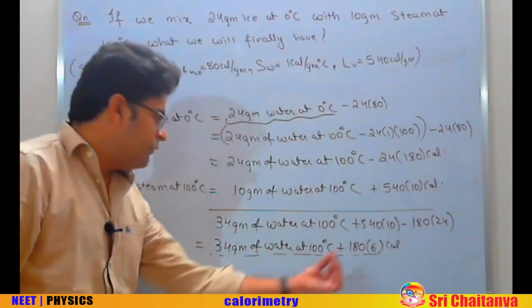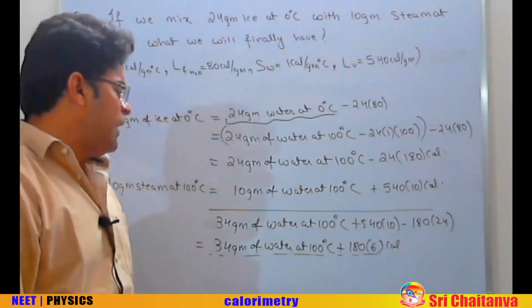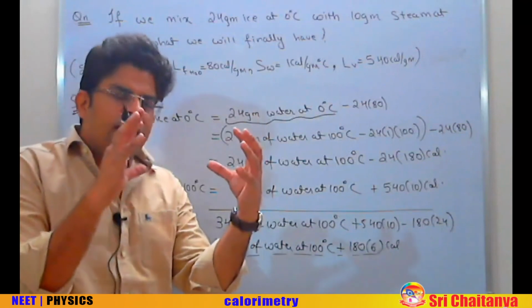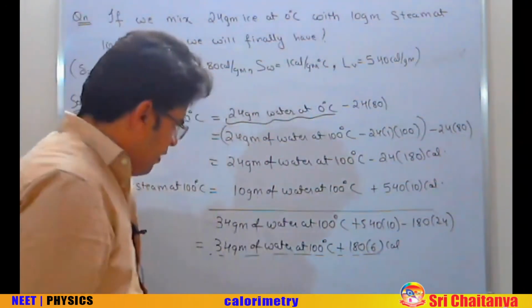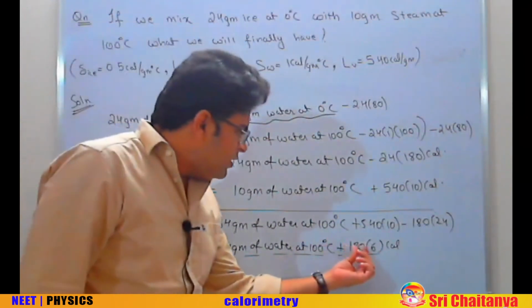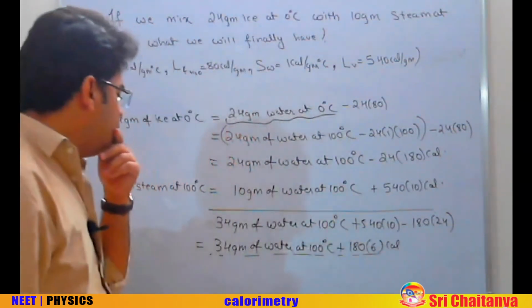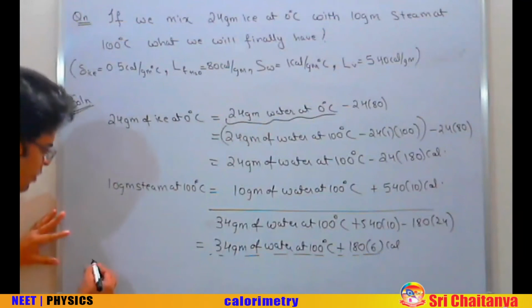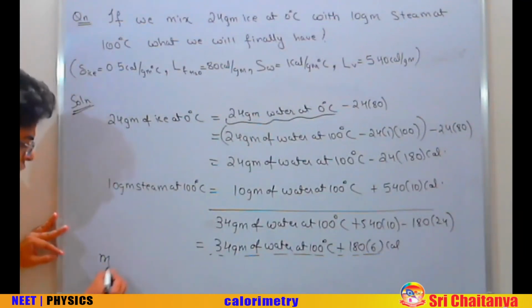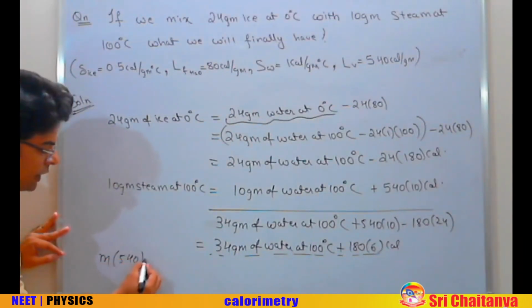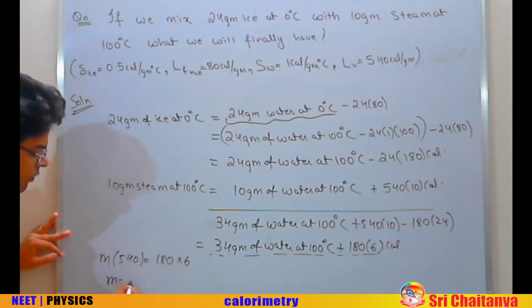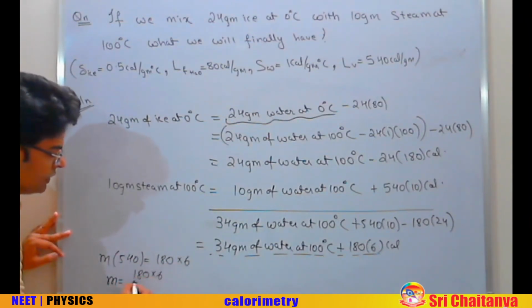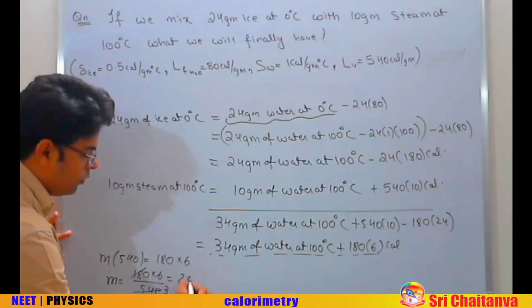and you give this much heat to it, what will happen? If you already have got water at 100 and you start providing heat, the water will start to evaporate. When you give 180 into 6 calorie of heat, how much water will evaporate? Let's say m gram gets evaporate. So m into 540 has to be equal to the heat given 180 into 6. So the mass that evaporate is 180 into 6 by 540. You cancel it out, you get 2 gram.